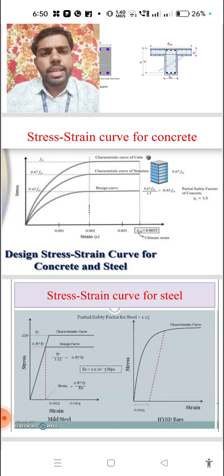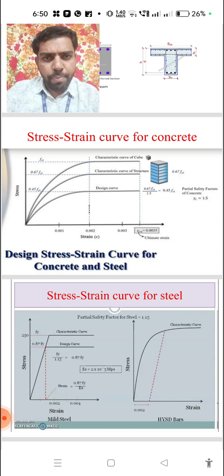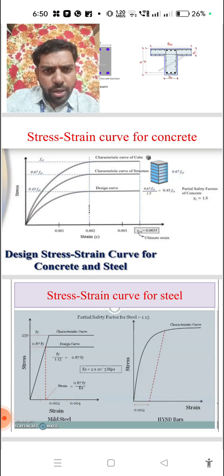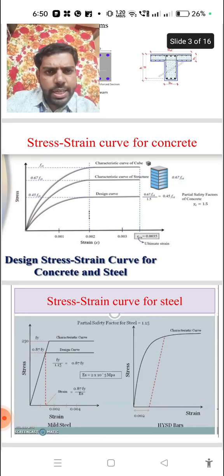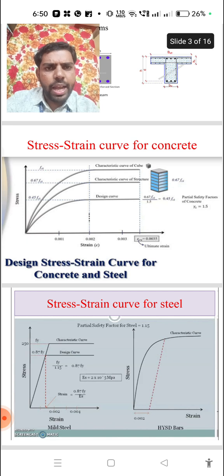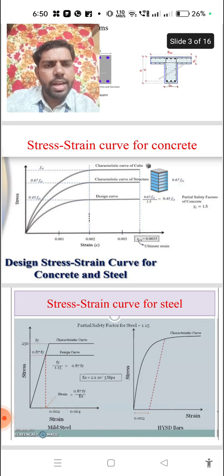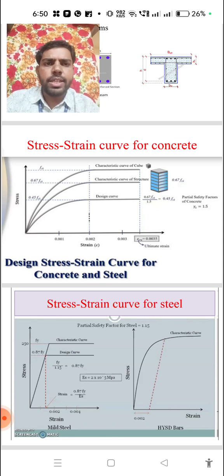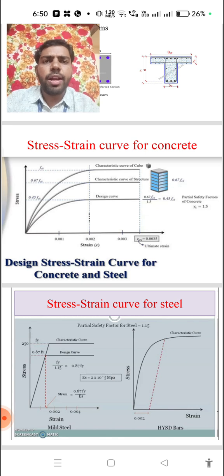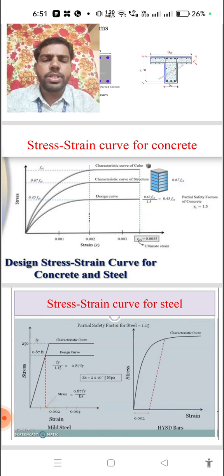In this, three curves are acting: the design curve, the characteristic curve for the structure, and the characteristic curve for the cube. Here the cube is the specimen made in the laboratory, and for the actual structure we are not compromising on the loads. So in that situation we apply some factor of safety.